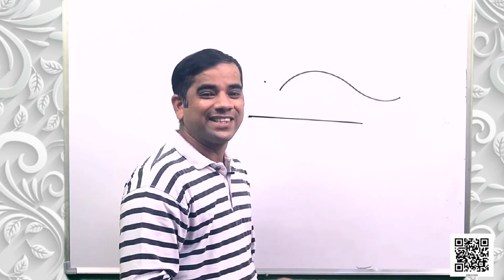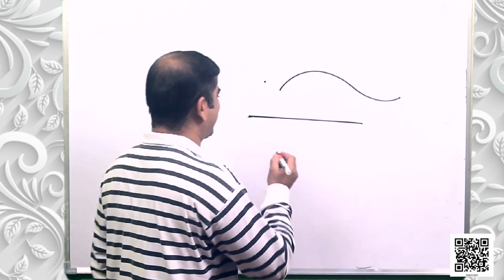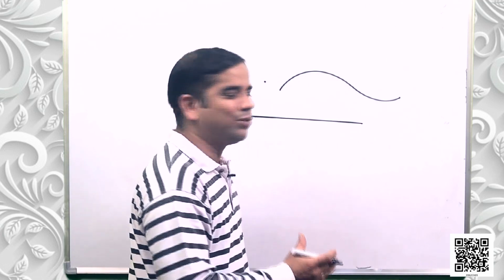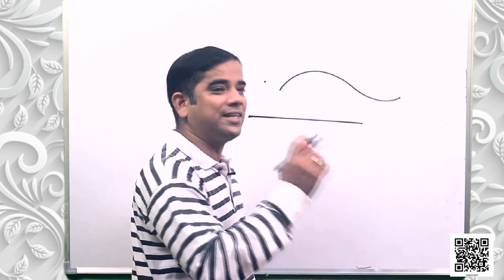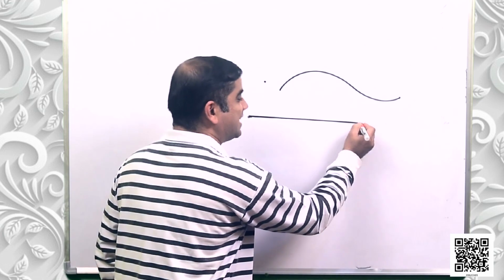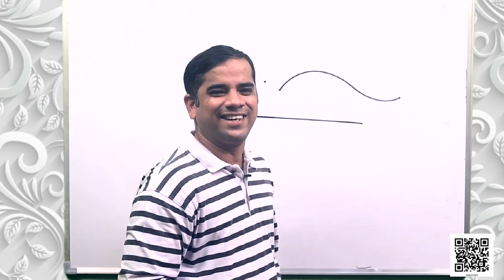Then third point says that the ends of a line are points. Exactly. As I have already told you, the line is nothing but the combination of points. So the end points have to be points as well, isn't it?